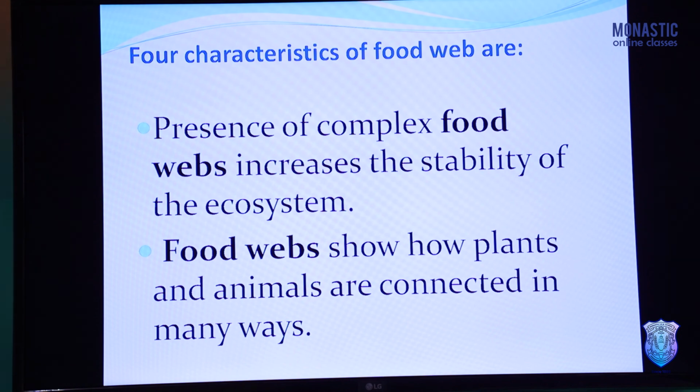If we have several options for the food chain, or several resources for any animal, then it becomes stable, and the survival of the animal becomes stable, hence the ecosystem becomes strong. And now, the fourth: food webs show how plants and animals are connected in many ways. So these are the four characteristic features of the food web.